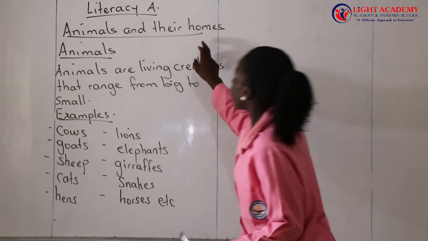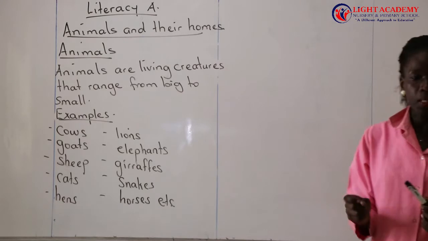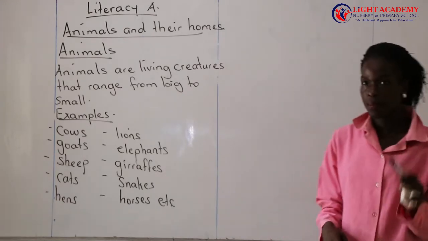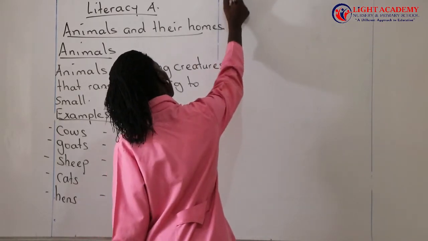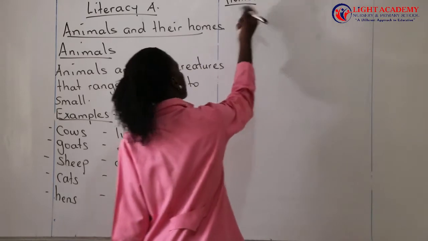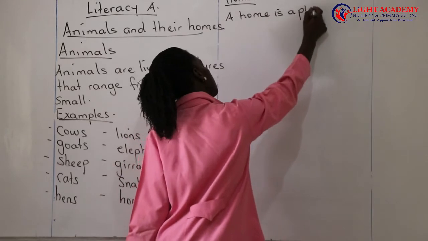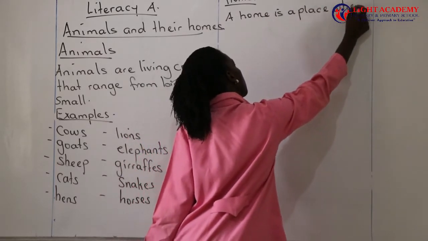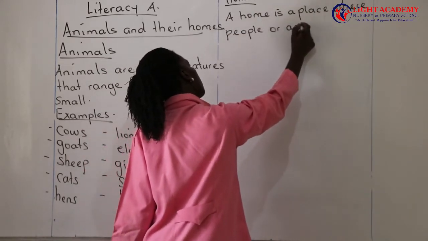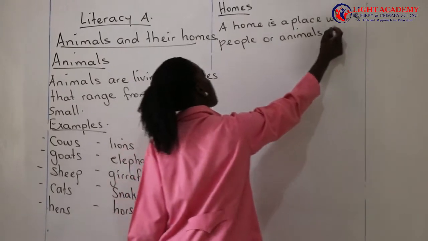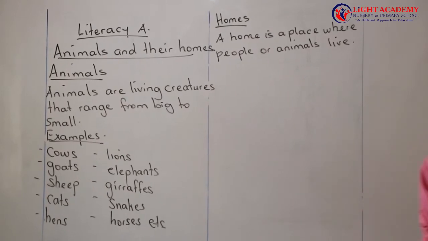Then we have talked about homes. We have said a home is a place where people or animals live.